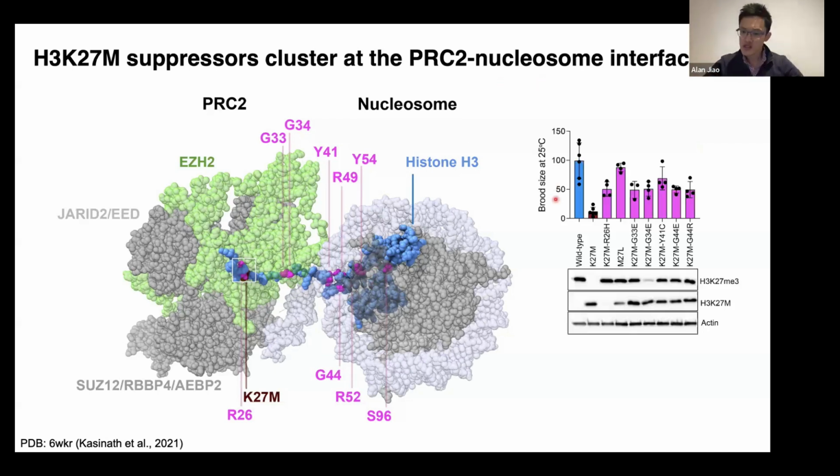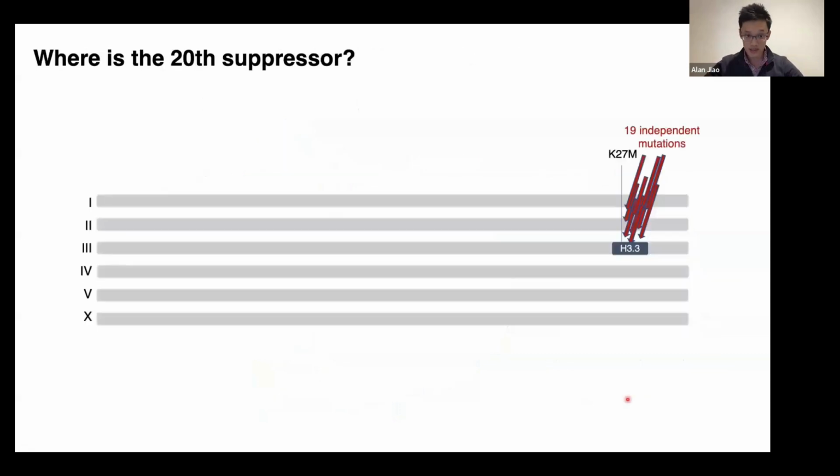And this is just to show that these suppressors rescued the fertility phenotype at the non-permissive temperature. Most of them rescued histone methylation levels without really affecting the expression of the K27M mutant histone. And so what this suggested was very strong, unbiased in vivo evidence that supports previous in vitro work suggesting that the direct contact between the mutant histones and PRC2 is very important for this inhibition. So that was 19 of the 20 suppressors.